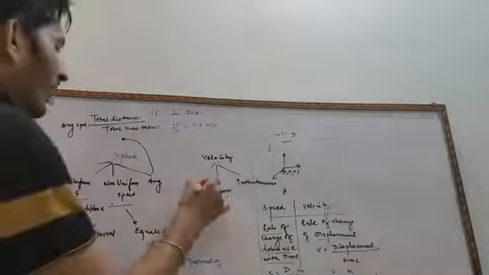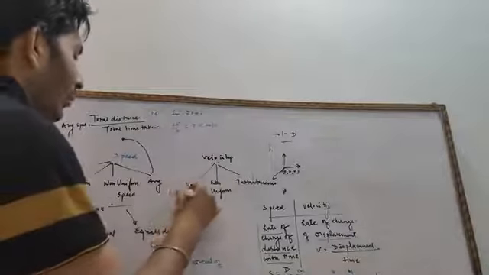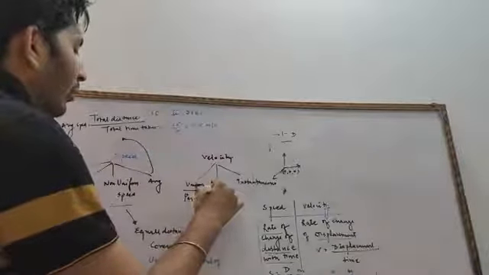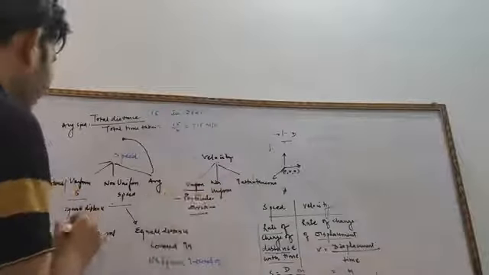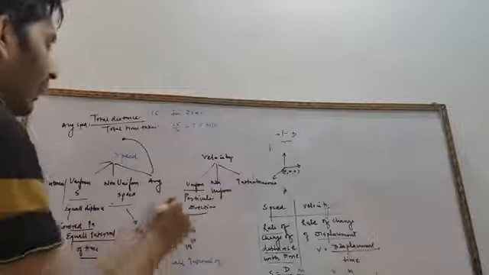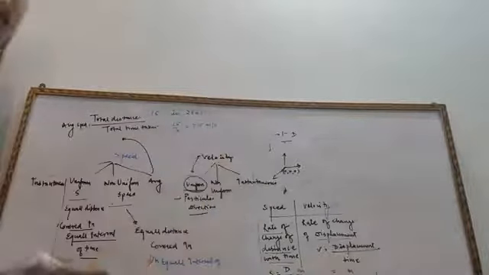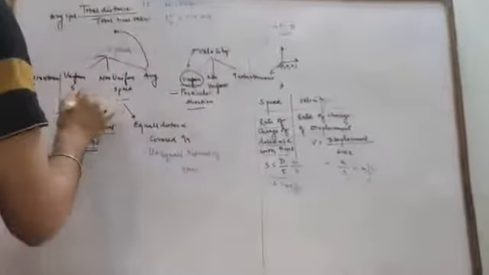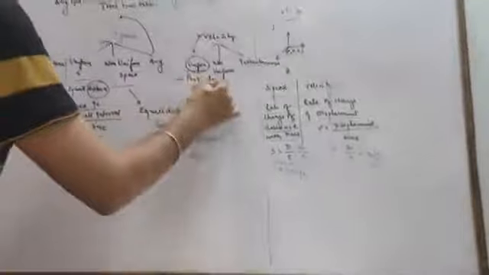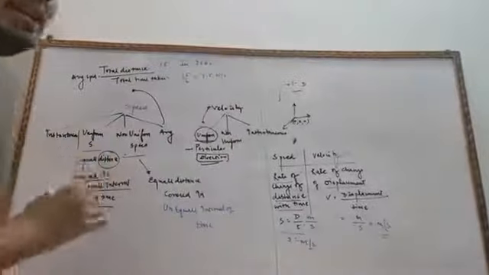While in the case of velocity, uniform velocity means equal distance in a particular direction covered in equal interval of time. Here we are talking about velocity, so the distance is treated along with the direction. Only this term direction will be added and the definition will remain the same.